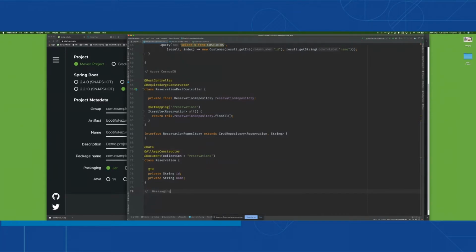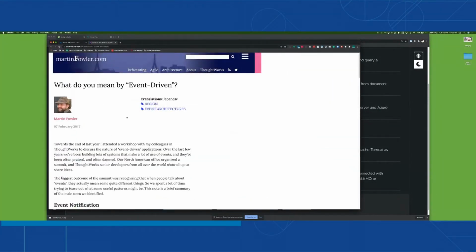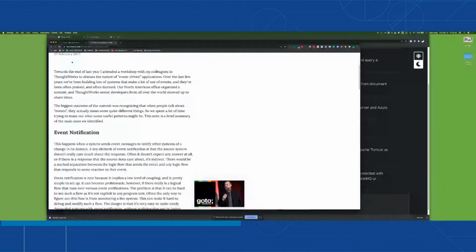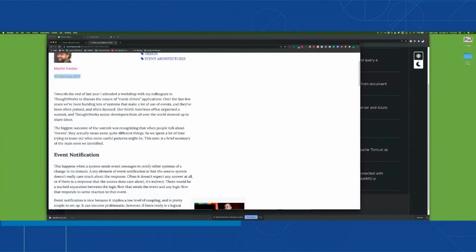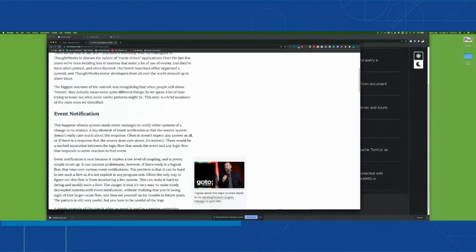Now, messaging with Azure Service Bus, messaging is one of those things where there are a lot of use cases, and I'm not here to prescribe any one particular use case. Quite the contrary. In fact, I think you should use whatever you care about. I would refer you to this amazing blog by Martin Fowler called "What Do You Mean by Event-Driven?" It's creakingly old, by the way. Look at that, 2017, ancient blog, but nonetheless, he talks about four different types.